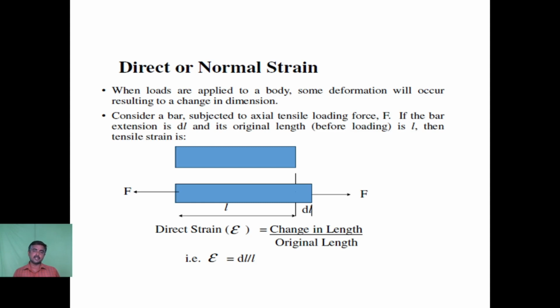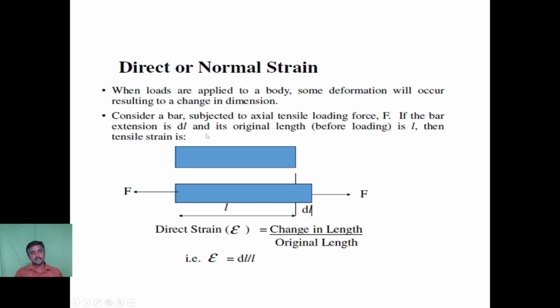When loads are applied on the body, some deformation will occur, resulting in a change in dimension. It is a well-known fact that a material expands on pulling, and at the same time it compresses when subjected to compressive force.